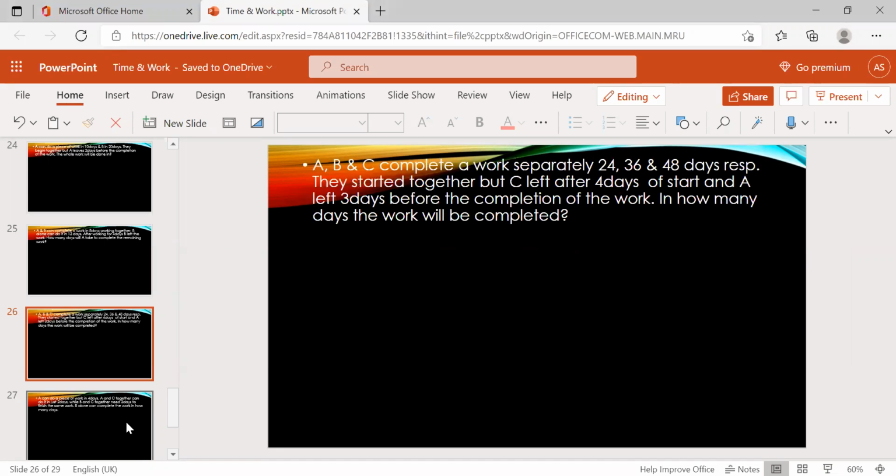Come to the next one. A, B, C complete a work separately in 24 days, 36 days and 48 days respectively. They started together, but C left after 4 days of starting and A left 3 days before completion of the work. In how many days will the work be completed? What they're asking is the total days to complete the work.